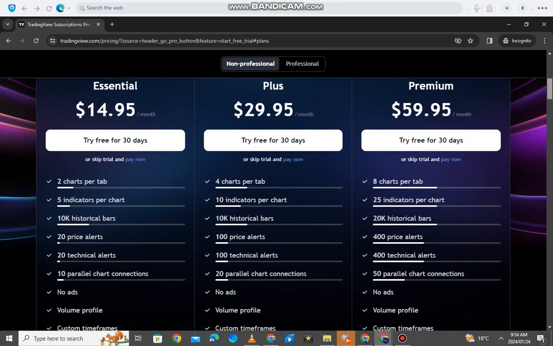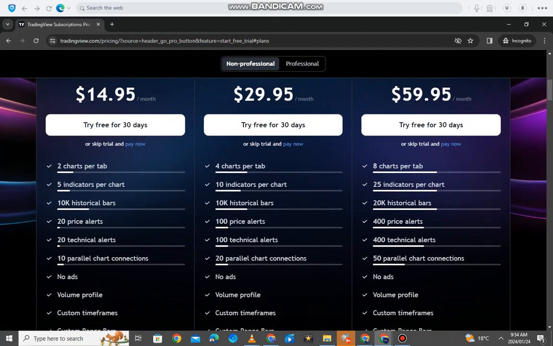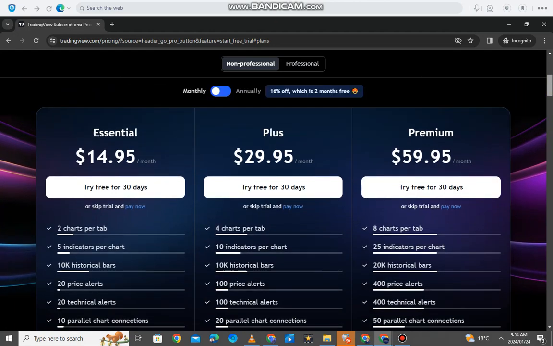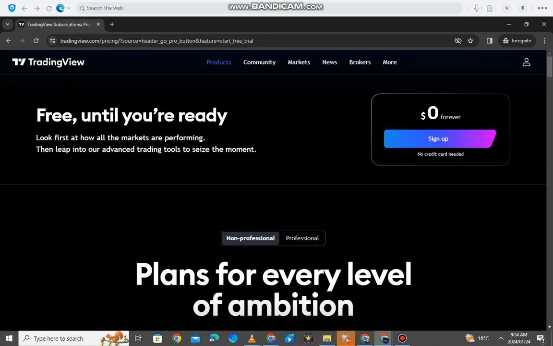So these are the benefits that you get on the essential plan. You get to add 2 charts per tab, 5 indicators per chart. You can get up to 10k historical bars, 20 price alerts. You know, I don't want to waste your time with this, guys. You can just pause and start reading the difference between these plans here, and then just pick one that works for you. But if you're a real hustler and you don't have anything to your name, of course you can